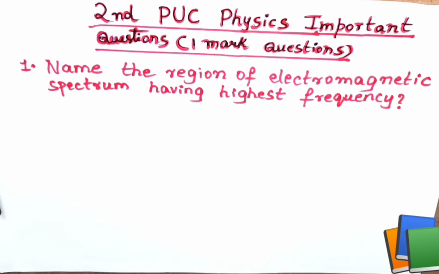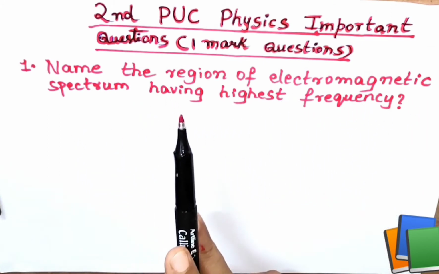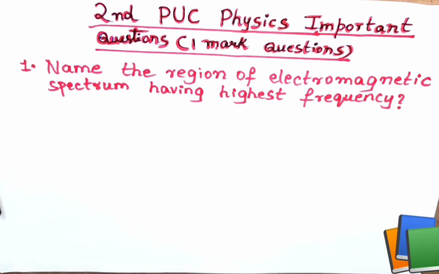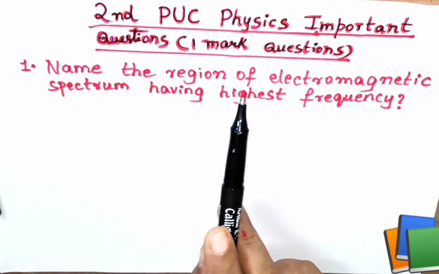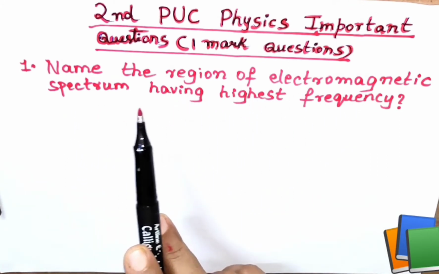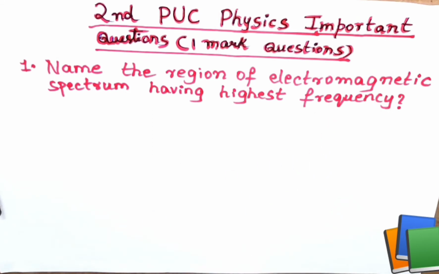Today let us discuss the important questions of 2nd PUC Physics, the questions which come for 1 mark in part A of your question paper. Question number 1: Name the region of electromagnetic spectrum having highest frequency.